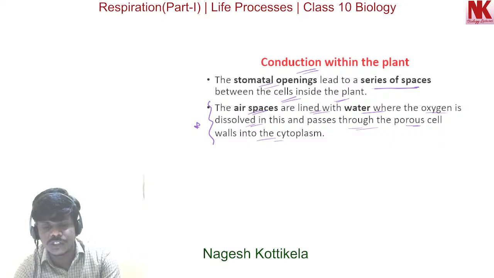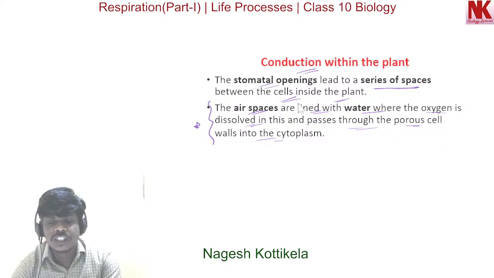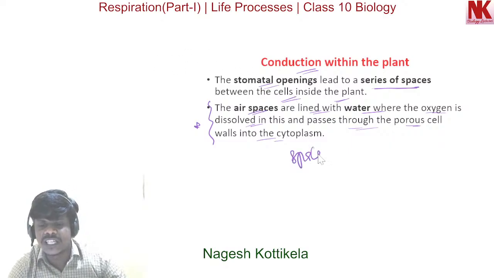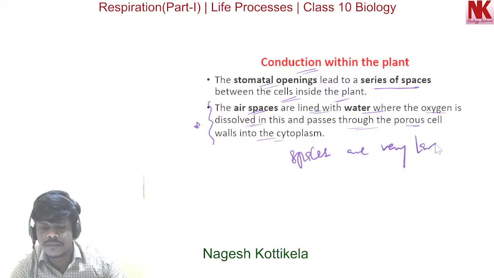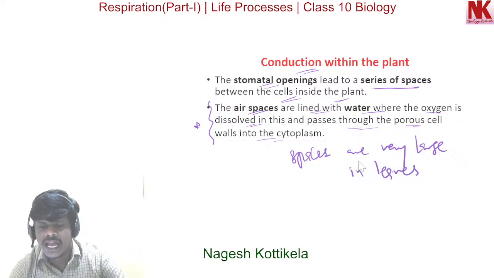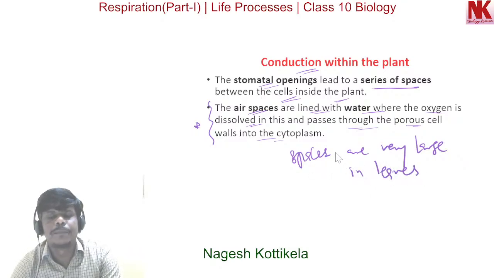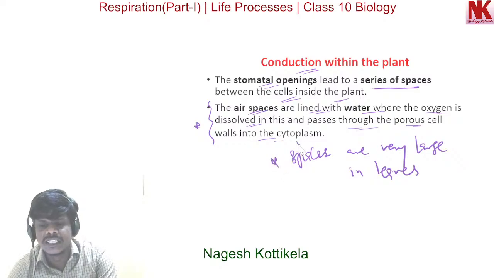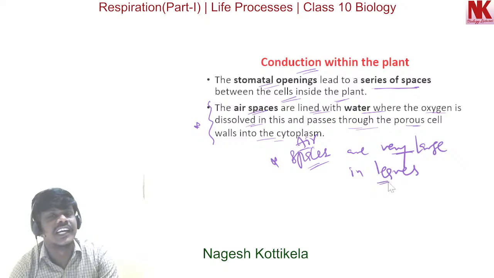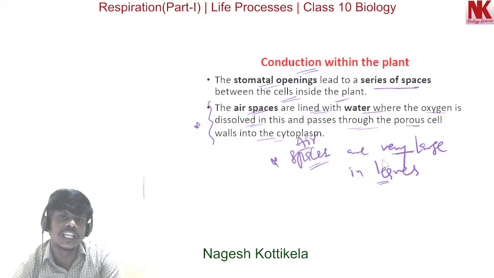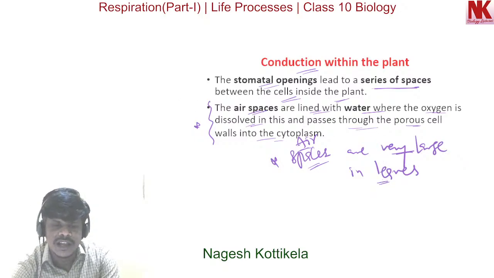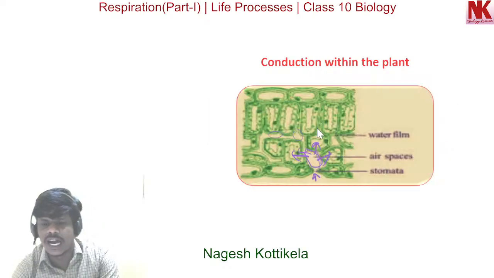Here the spaces that are mentioned are very large in leaves when compared with the other parts of the plant. Now you can see the diagram.